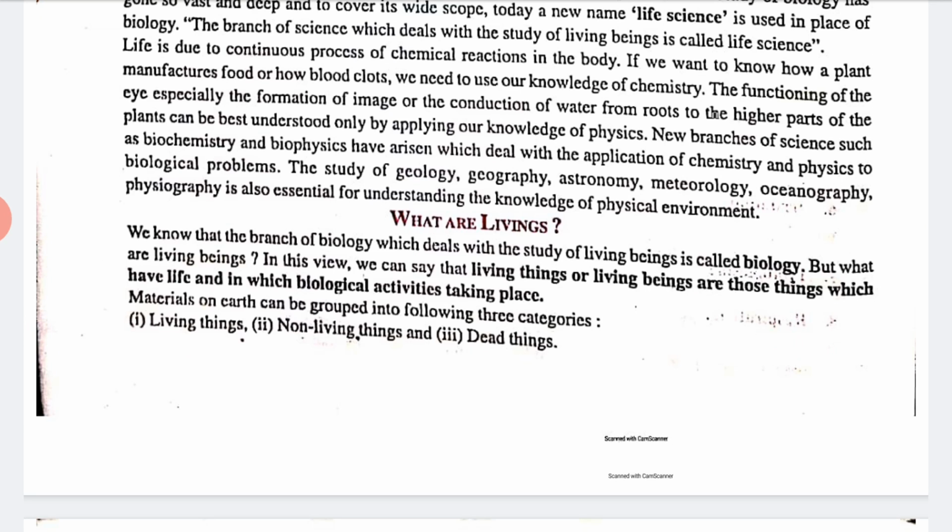Yes. Now next is the dead thing. Dead things include wood, table, bones, dead parts of plants, that is dead leaves, stem and root, which had once been alive but are dead now, right? So they are known as dead things.